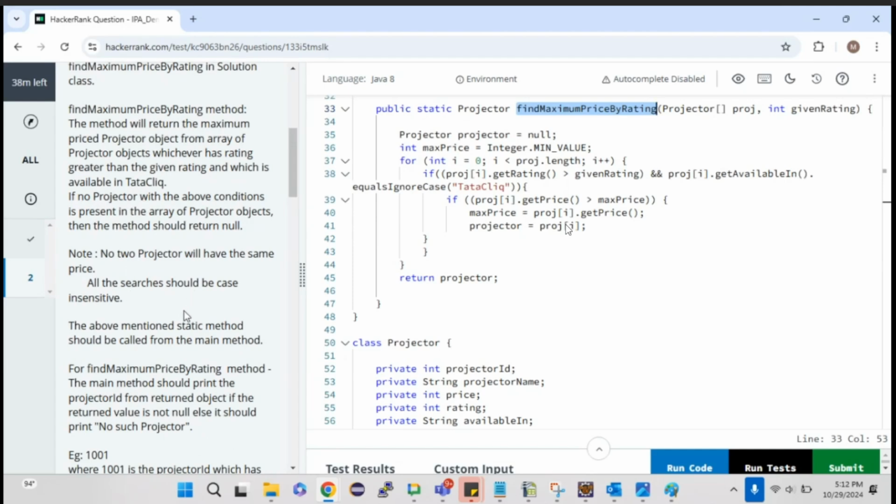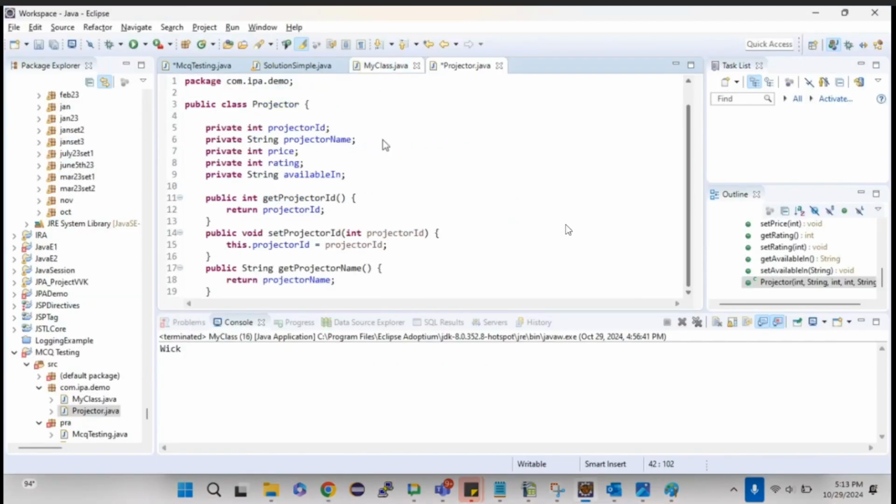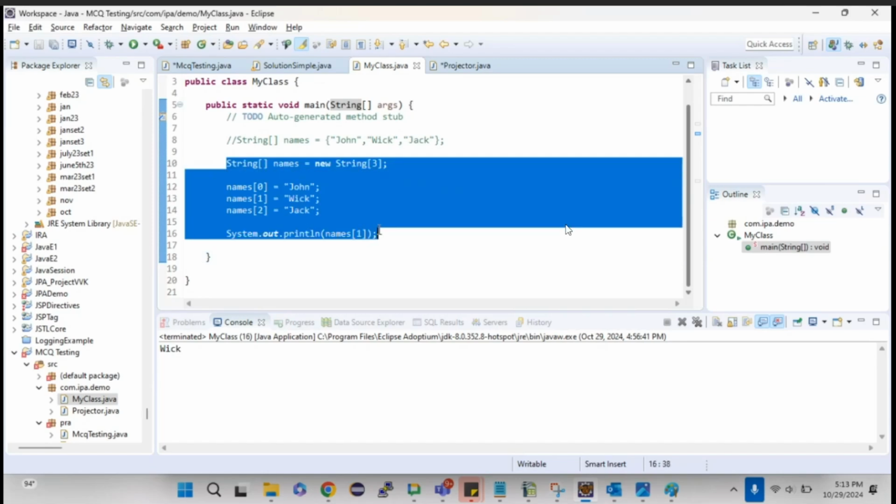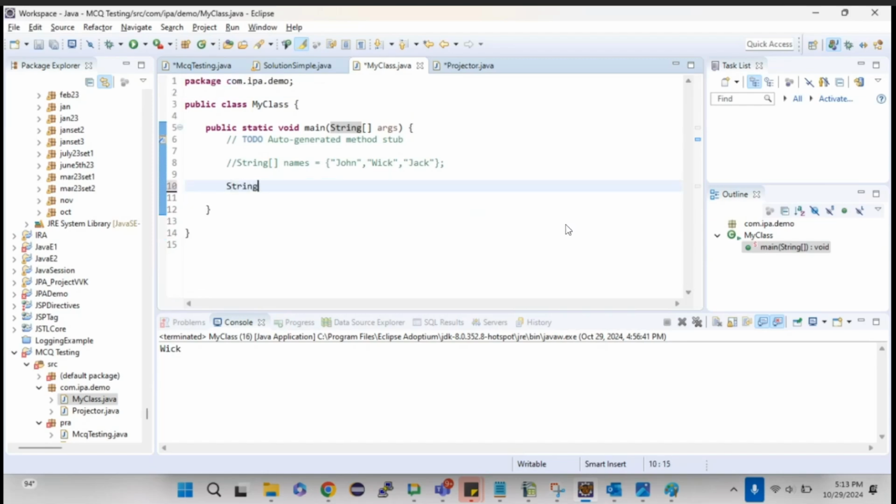Then all the searches should be case insensitive. For the string search, there are 2 ways we can compare string values: equals and equals ignore case. Equals means it should be exactly the same. For example, let me have string name1 equal to Jack, and string name2 equal to Jack. Both are Jack, right?